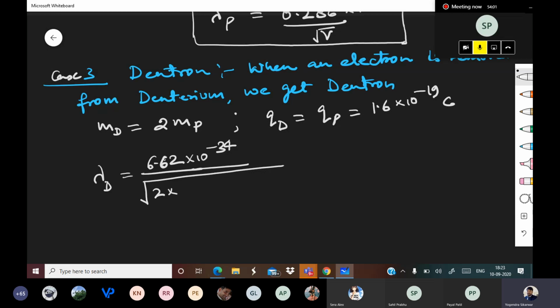M is 2 times mass of proton. So 2 into 1.6 into 10 to the power minus 27 into q, 1.6 into 10 to the power minus 19 into v. Tell me the value, everyone.